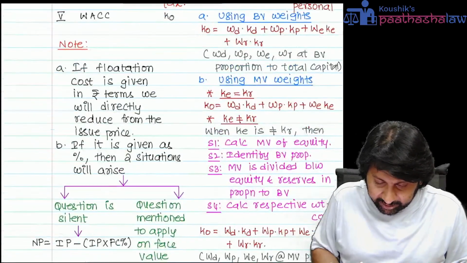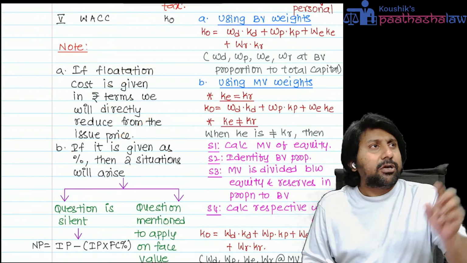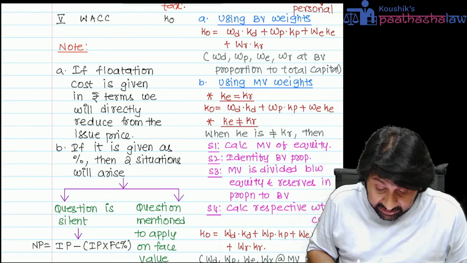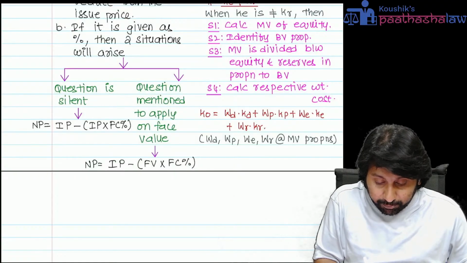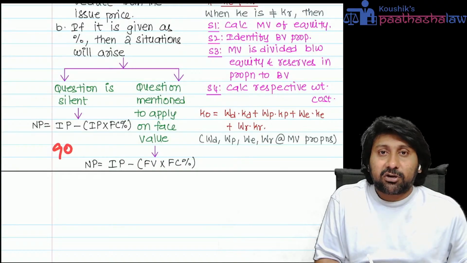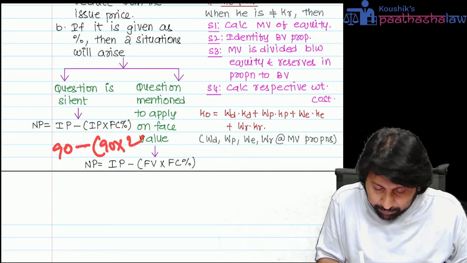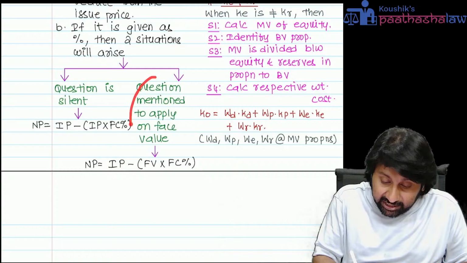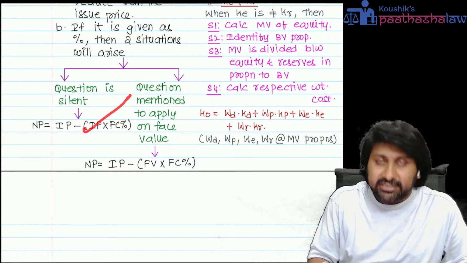Next. If a flotation cost is given in rupee terms, we directly reduce it from the issue price. Issue price 100, flotation cost 4 rupees, 100 minus 4 is 96, answer over. If it is given as a percentage, and the question is silent, apply the flotation cost on the issue price. For example, issue price is 90 and flotation cost is 2%: 90 minus 90 into 2%, that is 1.8. Like that you have to do. If the question clearly says apply on face value, then apply directly on face value. You have no option, but generally the issue price is more viable.